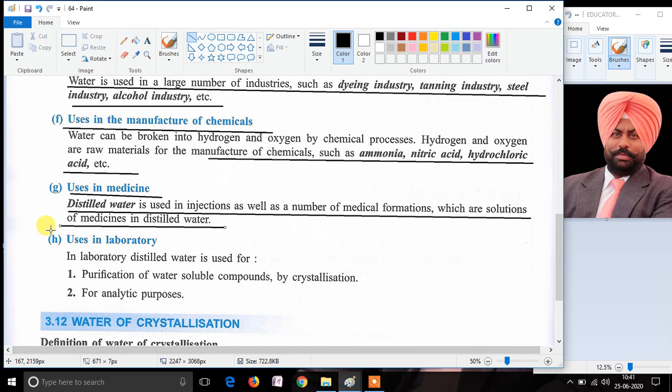Water is also used in the laboratory. In the laboratory, distilled water is used for the purification of water soluble compounds by crystallization, and water is also used for other analytic purposes. That's all in this video.